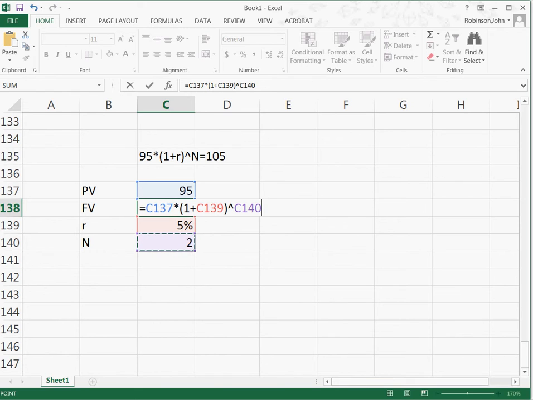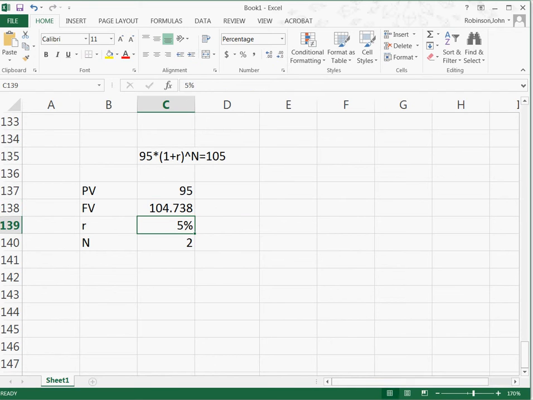And it puts dollar signs there. What's that doing? That's locking in those references. So no matter where I move this cell, it will still point to the same place. Do you see this? Still points there. This still points there. They would point here and here respectively if I did not put those dollar signs in. Okay.